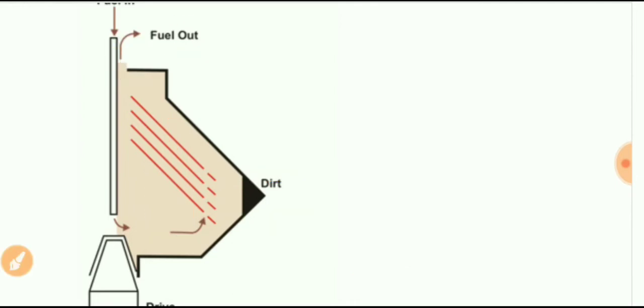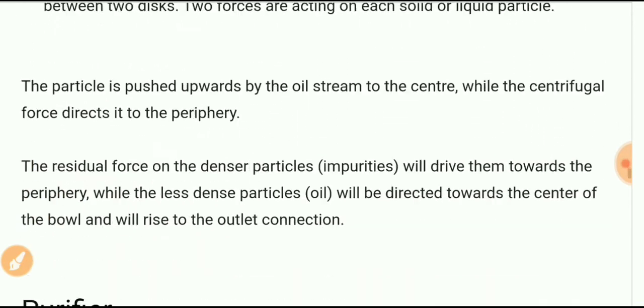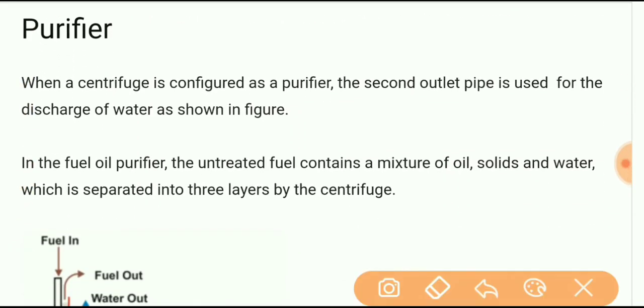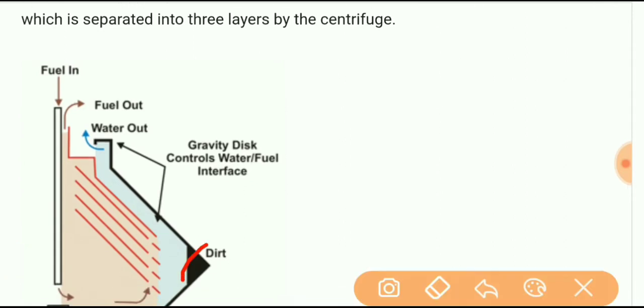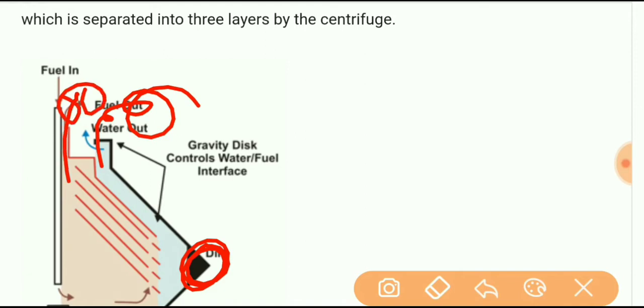Now we understand what a purifier is. A purifier is also a centrifuge, but it does the work of removing water and solid particles from fuel oil. You can see in the figure, this is the dirt and water coming out through the water outlet, and this is the pure fuel oil coming through the fuel oil outlet. Now you can understand the working principle.